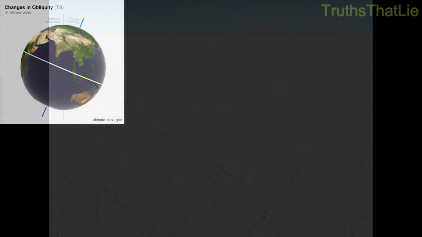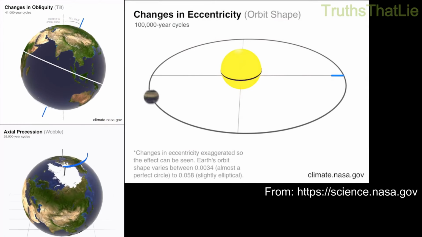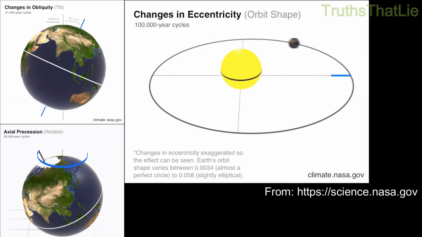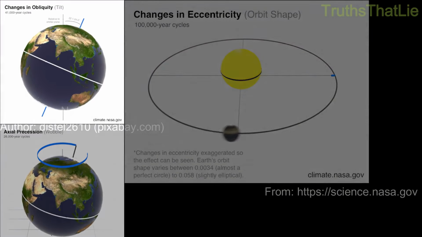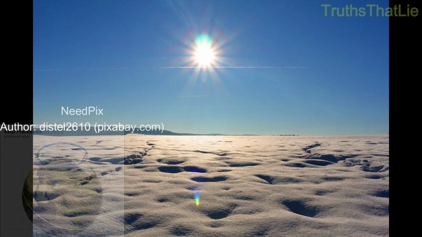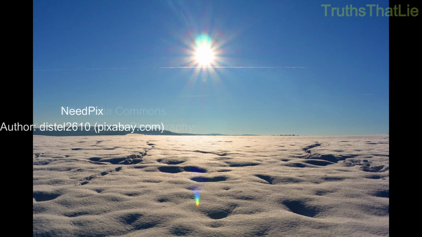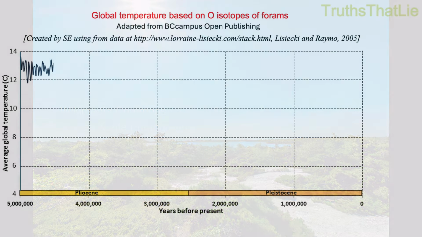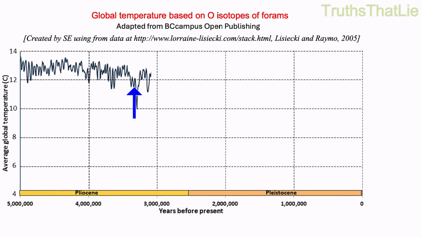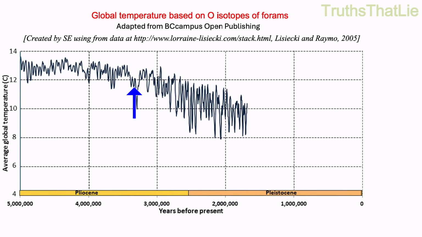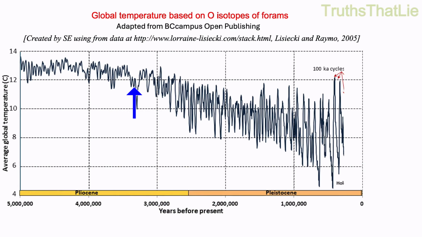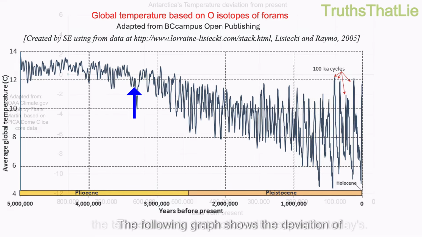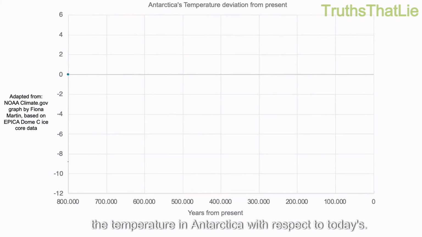Scientists have discovered that small changes in Earth's orbit and its axis tilt, what we will call astronomical cycles, affect how much solar heat the planet receives. These cycles didn't cause ice ages before, but once a certain temperature threshold was crossed, glaciers started to grow, generating ice ages. The following graph shows the deviation of the temperature in Antarctica with respect to today's.